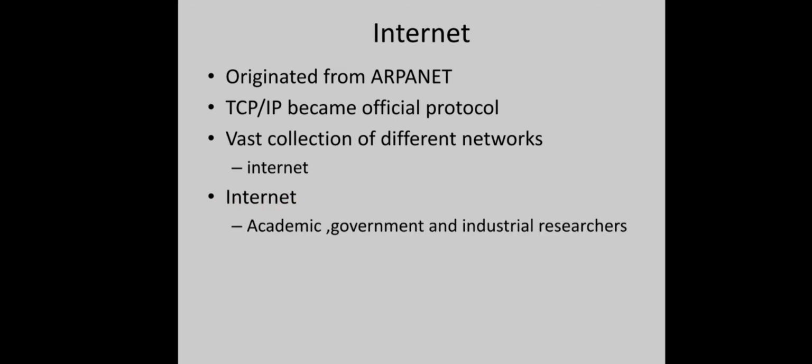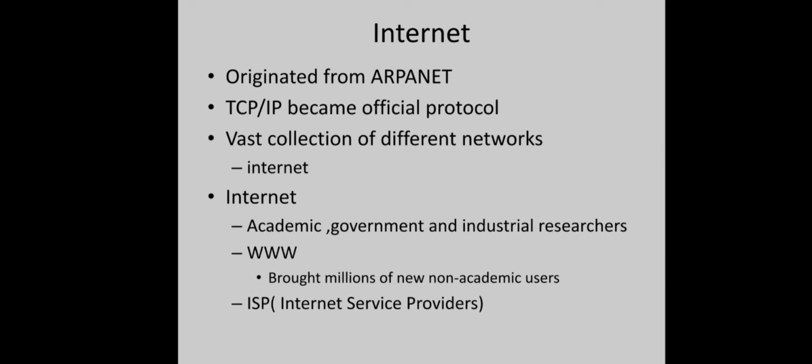And earlier this Internet was used only for academic, government and industrial researchers. And later with the introduction of the WWW, World Wide Web, this Internet became more popular, right? Millions of new non-academic users became a part of this Internet. And this growth was again cherished by different companies called ISPs, Internet Service Providers. What they did is they provided facility for the individual users at home to connect their machines to the Internet. And this completely changed the character of the network, right? From simply a military or academic ground to a public utility.